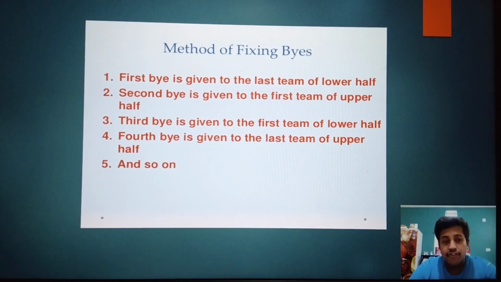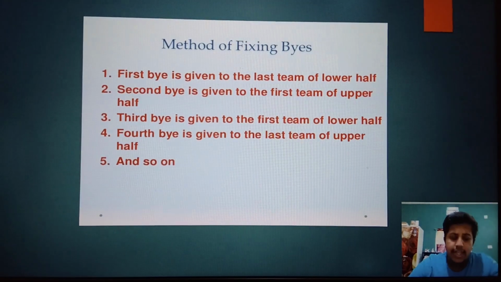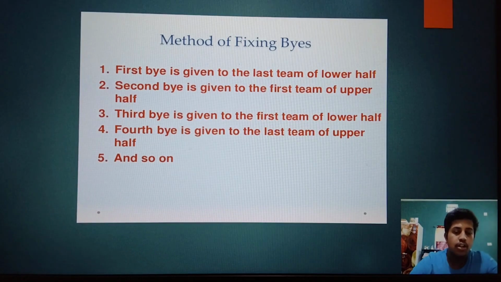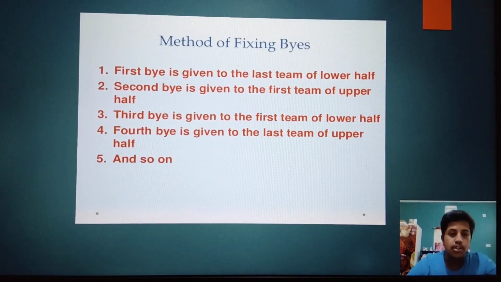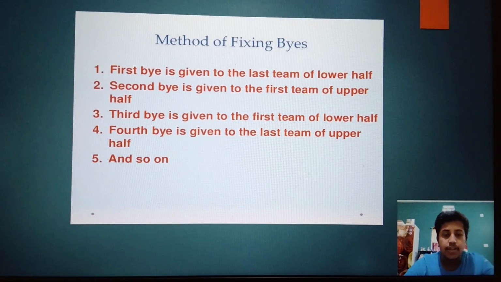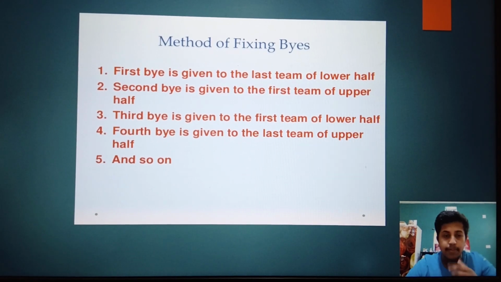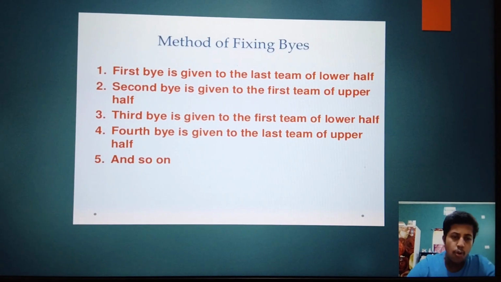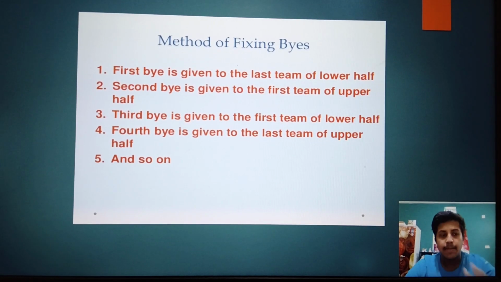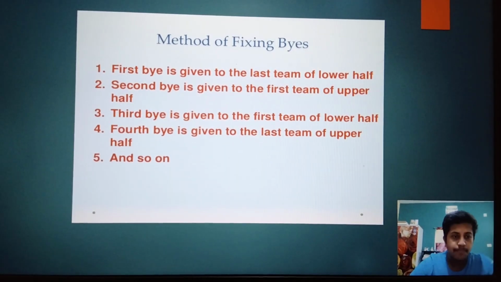Yes, the method of fixing the byes. Why is there a method? Can't we give them to anyone we want? No, not like that. If there are 12 teams, we calculated that 4 teams will get the bye. If we gave the byes to the first 4 teams or the last 4 teams, the other players would say that we should also get a bye. So this is the accepted method of fixing byes everywhere. I am telling you, there are 4 byes in 12 teams.